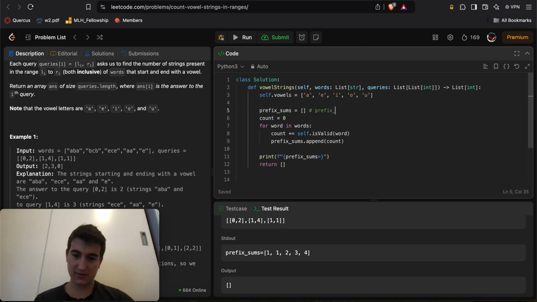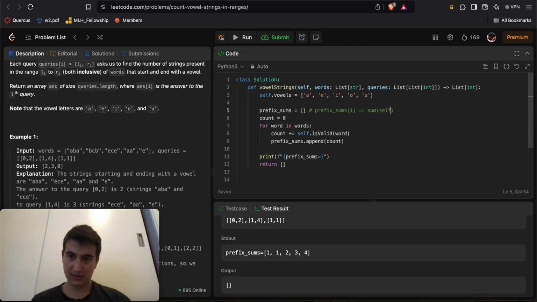Prefix sums of I equals the sum of self.isValid word for word in words up to I inclusive.